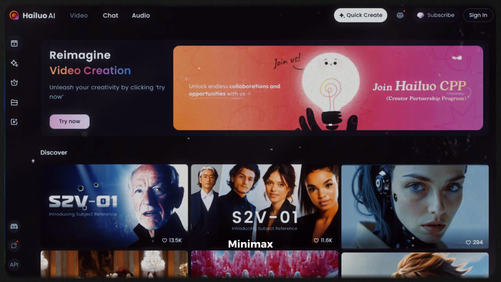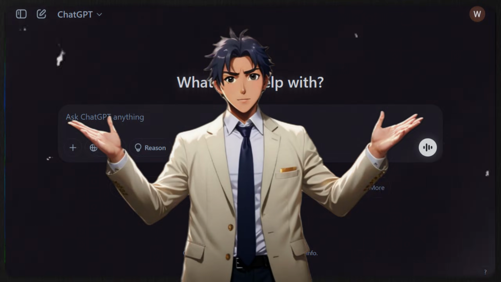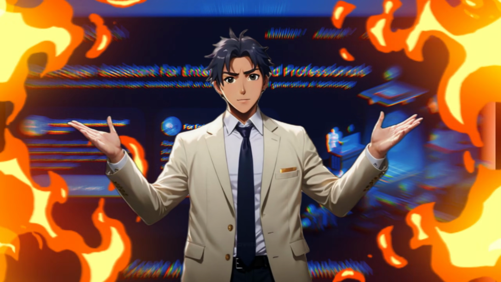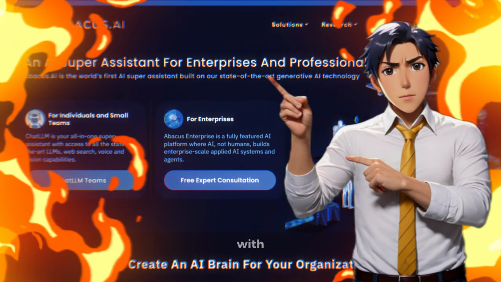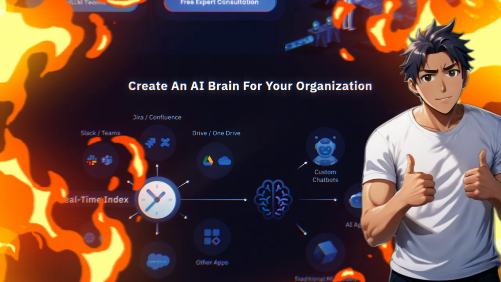Do you want to use Minimax, Kling, Flux, Runway, and ChatGPT all in one place together? If yes, then you're in the right place, my friend, because today I'm going to show you a tool that will change your content creation game forever. Yes, with this tool, you can access all the latest and greatest AI tools all in one place together.